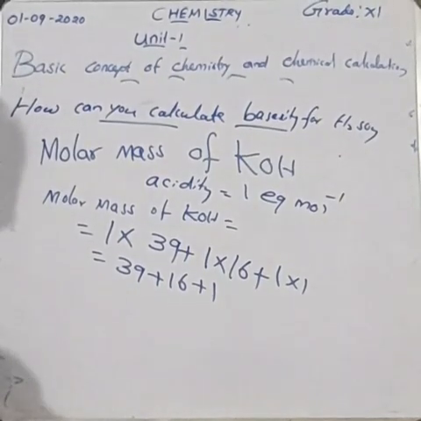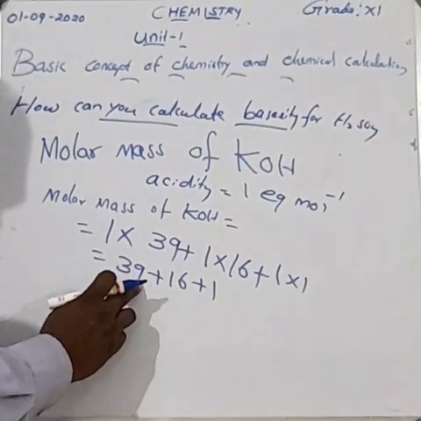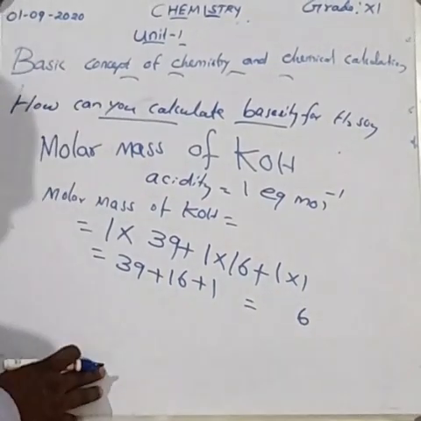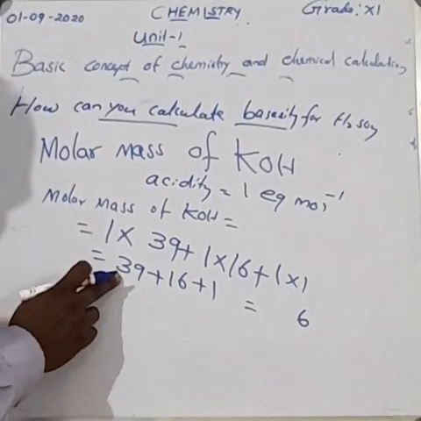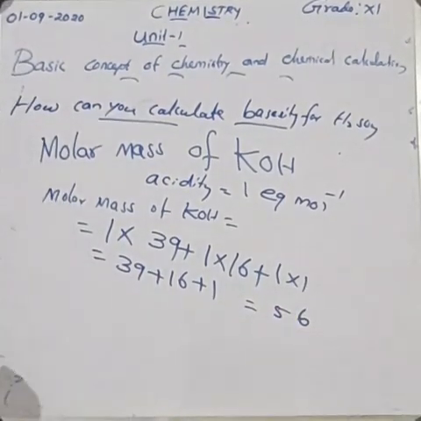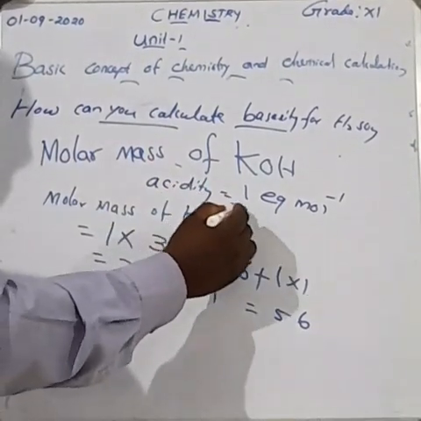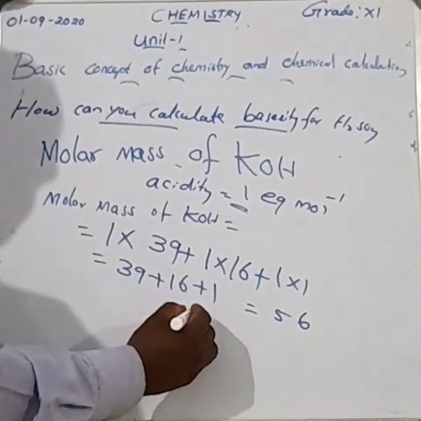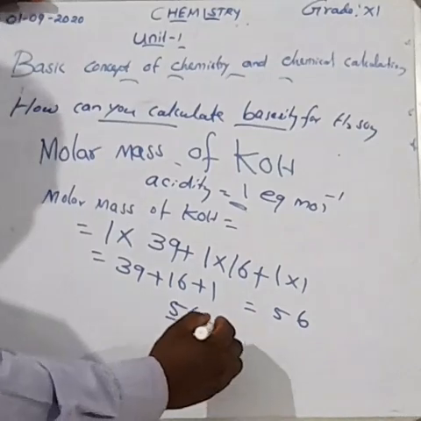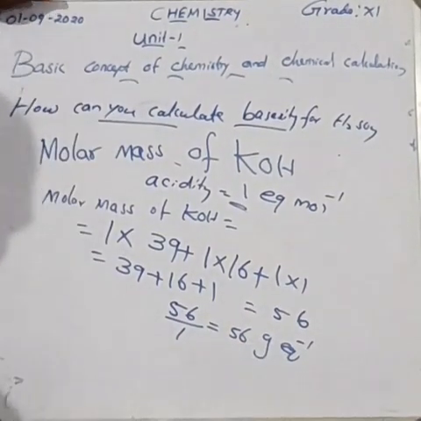Clear? So what's the answer? 6 plus 1, 7. 7 plus 9, 16. Then 4, 5. So we get what? 56. Am I right? Here acidity is equal to 1. So 56 divided by 1 is equal to, what's the answer? 56 gram equivalent inverse. Got it?